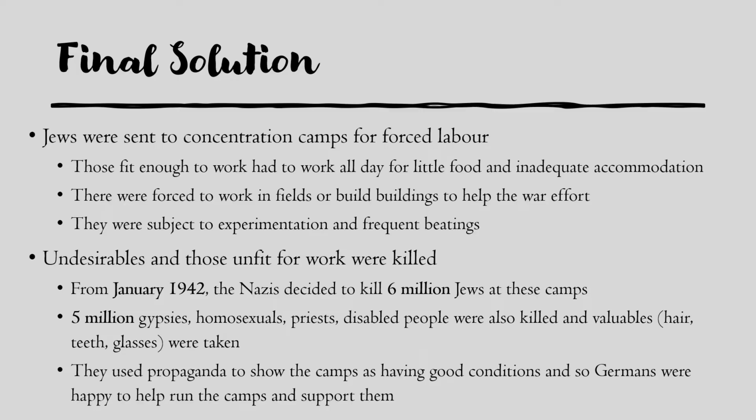Second effect was that undesirables and people who were deemed unfit for work were killed. From when the final solution was implemented in January 1942, the Nazis killed 6 million Jews at these extermination camps. In addition to this, 5 million gypsies, homosexuals, priests, disabled people, etc., were also killed, and again their valuables, hair, teeth, glasses were taken from their bodies. The Nazis used propaganda to try and show these camps as having good conditions, so they lied to the public, and so Germans and even some Jews were happy to help run the camps and support the camps and help transport Jews to them.